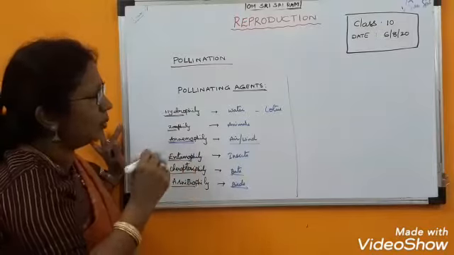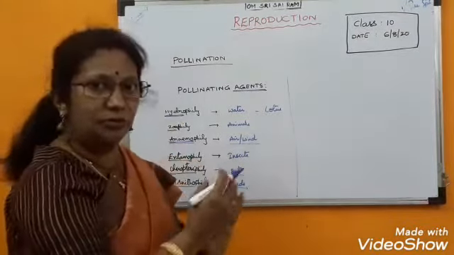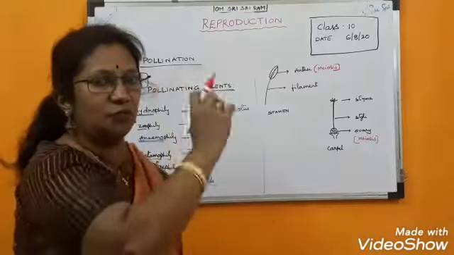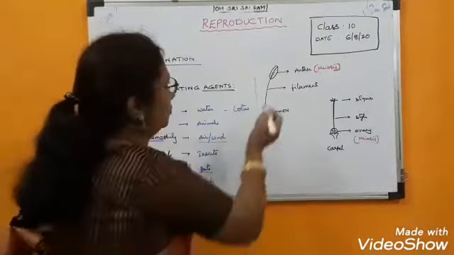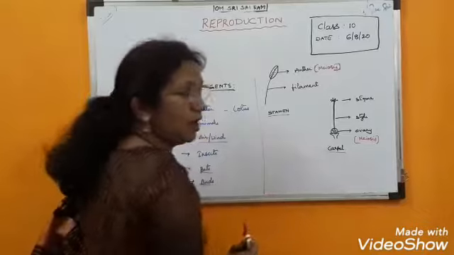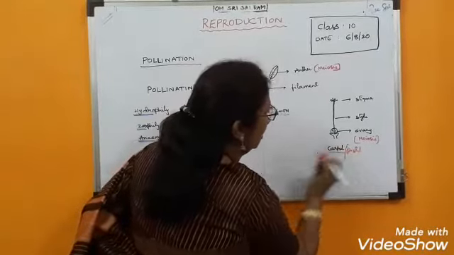Next, what is another topic? How actually the pollen grain will transfer? I am going to discuss that now. Once we go back to our previous topic, the male reproductive structure is the stamen and the female reproductive structure is the carpel or pistil. So we can also call it the pistil.